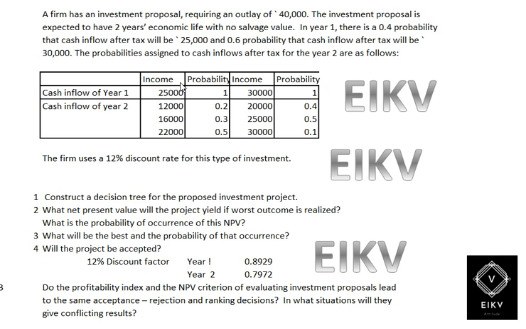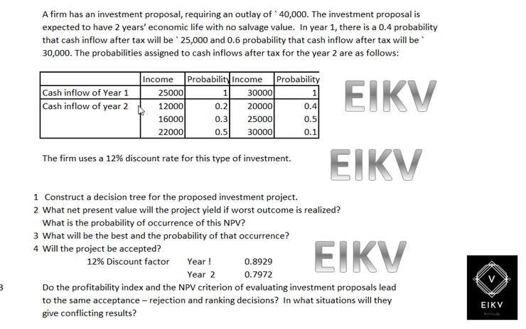So here they have given a table which contains income probability. For the cash inflow of year 1 it will be 25,000 and probability is 1, and then for the next project it will be 30,000 and probability 1.